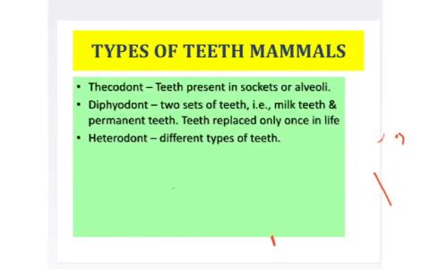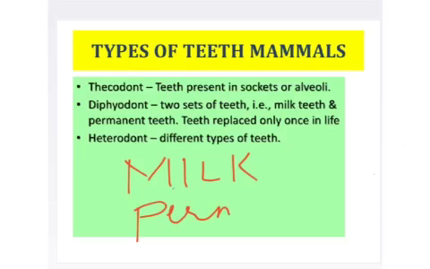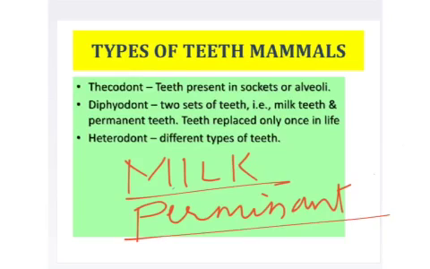Let's see diphyodont dentition. As we have seen now, there are two types of teeth, the milk teeth and permanent teeth. Milk teeth, as we have seen in the children, and then after we lose the milk teeth we get permanent teeth. Two times in a lifetime we are getting teeth. That's why we say our teeth are diphyodont, 2 sets of teeth, that is milk teeth and permanent teeth.